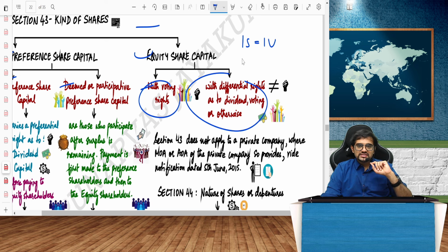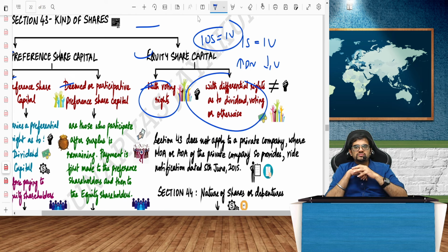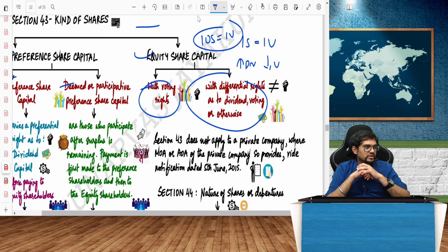Now I don't care about voting power, I want more dividend. So to entice such people, I have fixed the dividend at a higher rate, but I'm taking away the voting power. How? I will say 10 shares is equal to 1 vote. If I say 10 shares is equal to 1 vote, then it's called a differential voting right, DVR. Differential shares can also be with respect to the dividend.